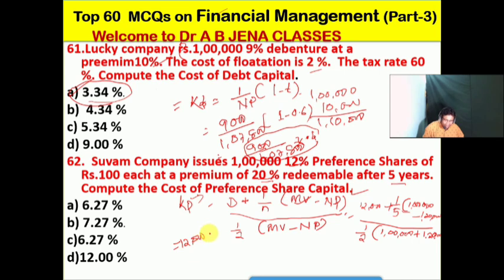So here after that, this will be 12,000 minus 4,000 divided by 1 lakh 10,000 into 100. After making calculation, so this is how much?